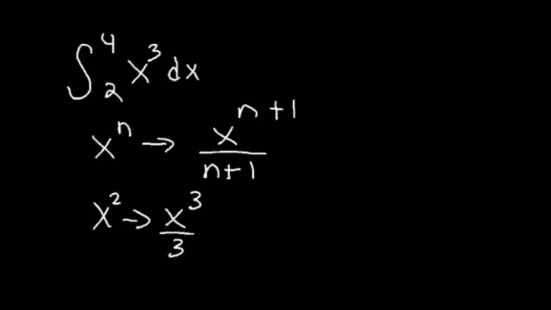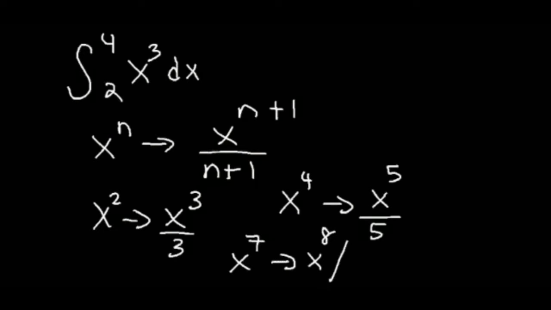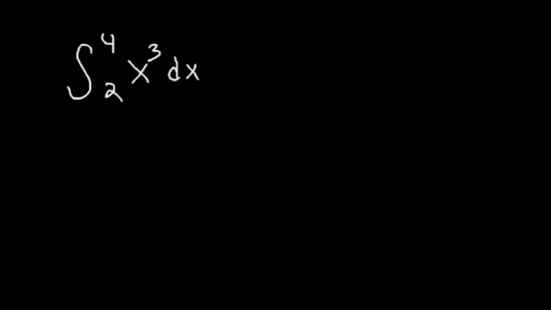The antiderivative of x to the fourth is x to the fifth divided by 5, and x to the 7 is x to the 8 divided by 8. Therefore, if we wish to find the antiderivative of x cubed, it's going to be x to the fourth divided by 4, evaluated from 2 to 4.